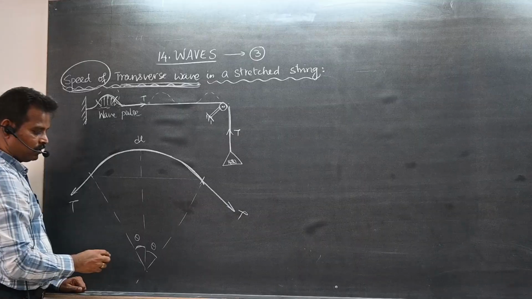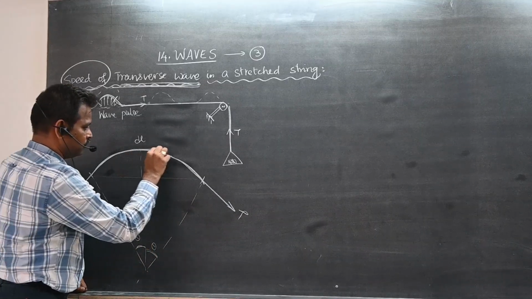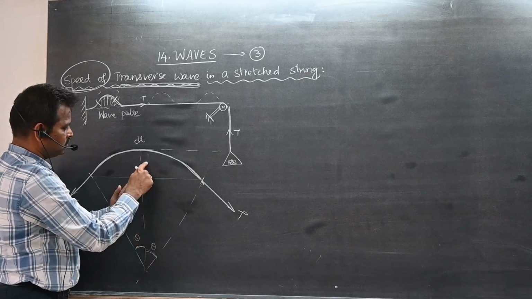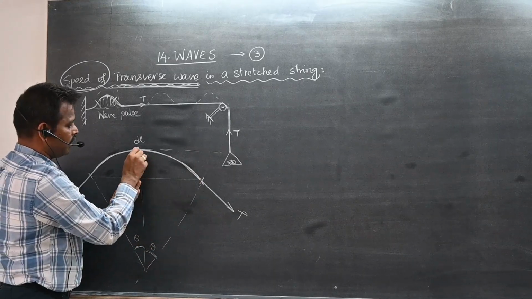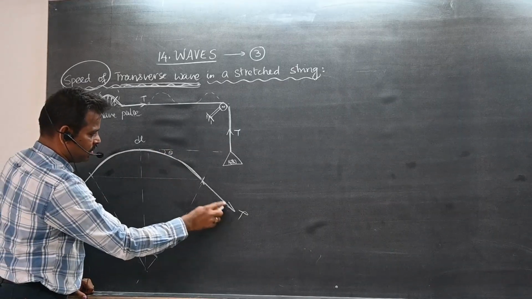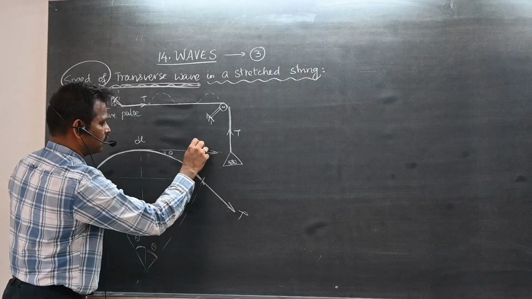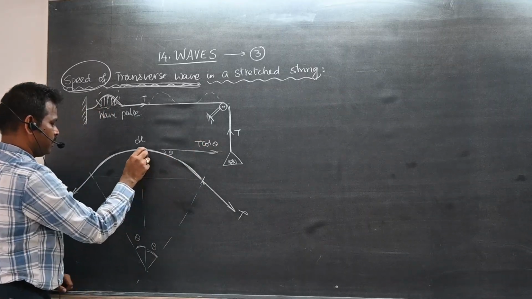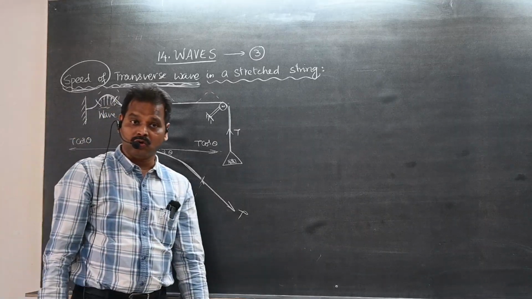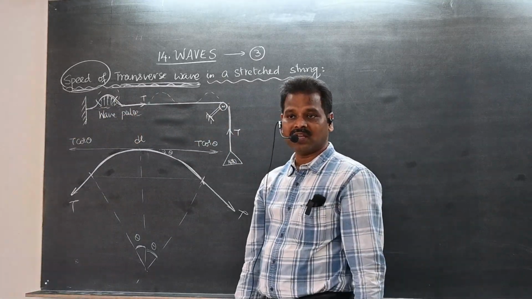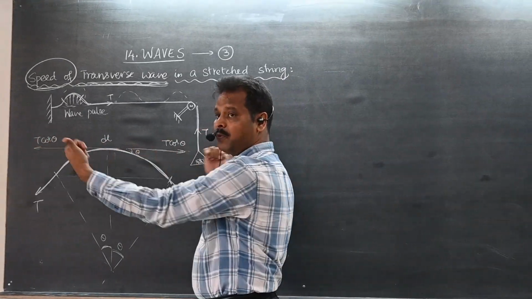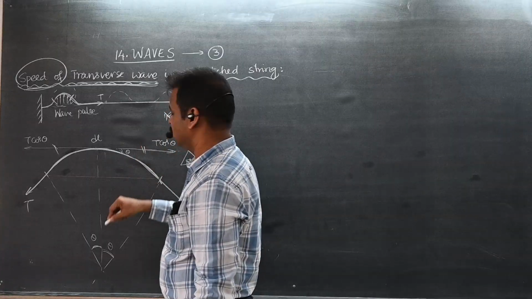Is this the tension? As it is theta, if you draw this, see, this is a right angle triangle. This is theta, this is 90, this is 90 minus theta. And as it is perpendicular, this is also theta. So this is T. What is this component? T cos theta. And these two horizontal components cancel each other. Why do they cancel? Both are equal and opposite in direction. These two will get cancelled.